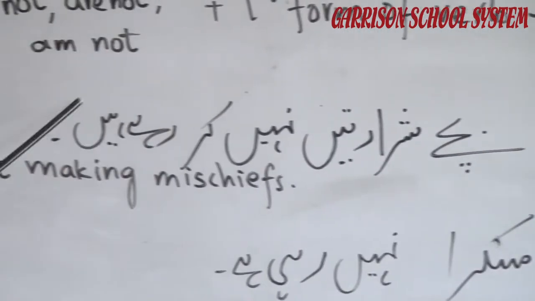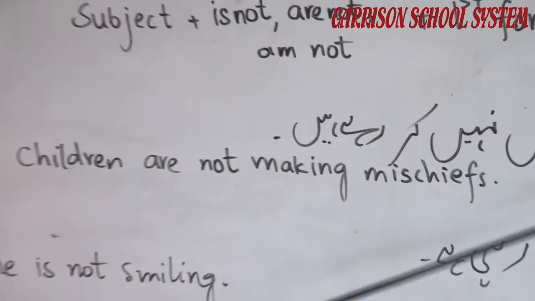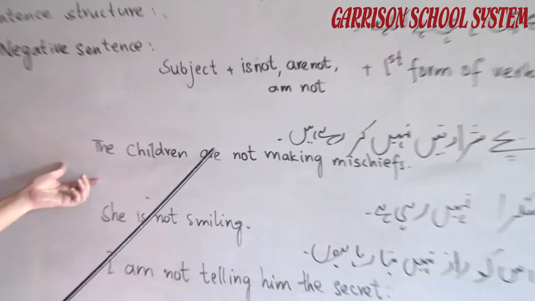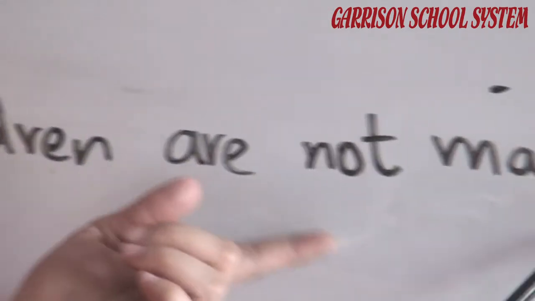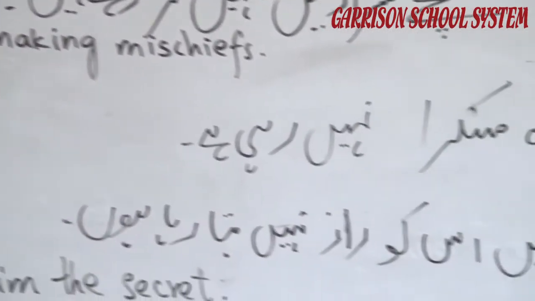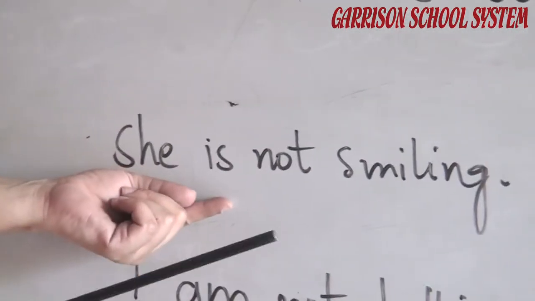बच्चे शरारतें नहीं कर रहे हैं. The children, बच्चे is the plural subject. So we use are with it. Children are not making mischiefs. वो मुस्कुरा नहीं रही है. She is not smiling. She is singular. That's why we use is with it.